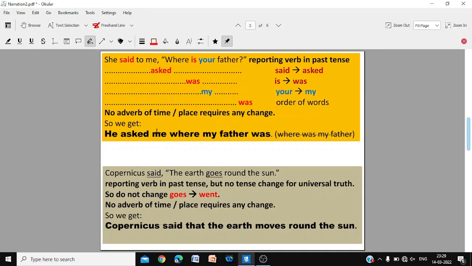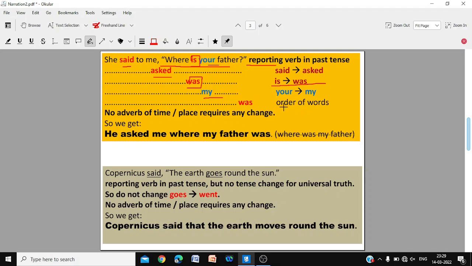She said to me, where is your father? Note that said, the reporting verb, is in past tense. So this should be changed to past tense. And because it is a question, where is your father? Question. So said is replaced by asked. But still the reporting verb is in past tense. So is will be changed to was. Because the reporting verb is in past tense, is becomes was. And the pronoun your father becomes my father.